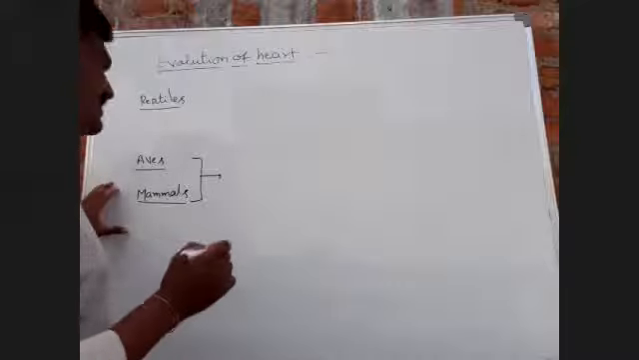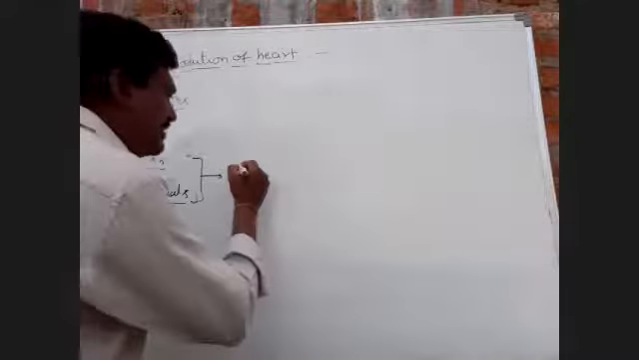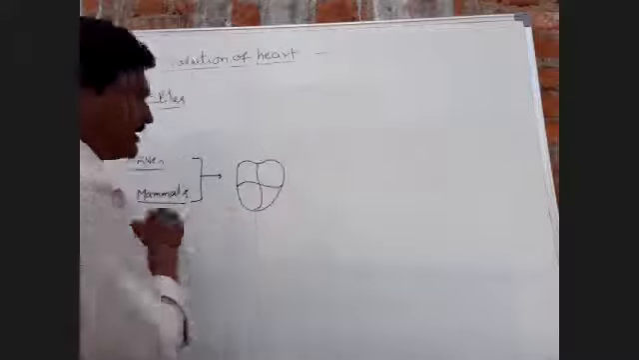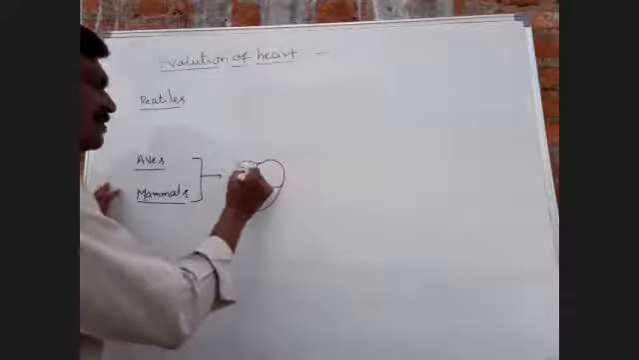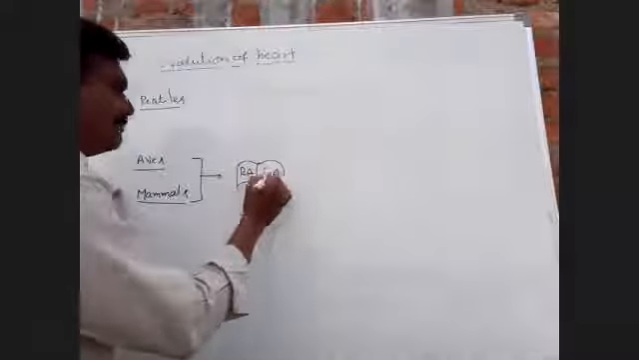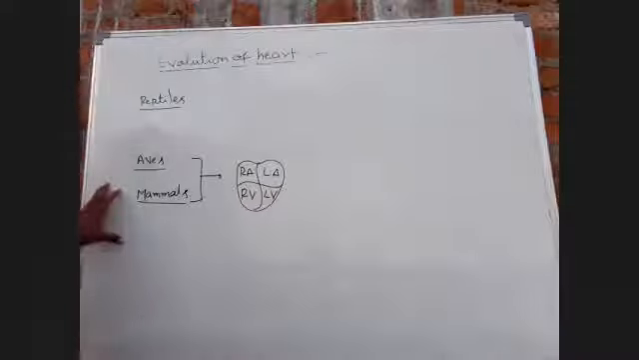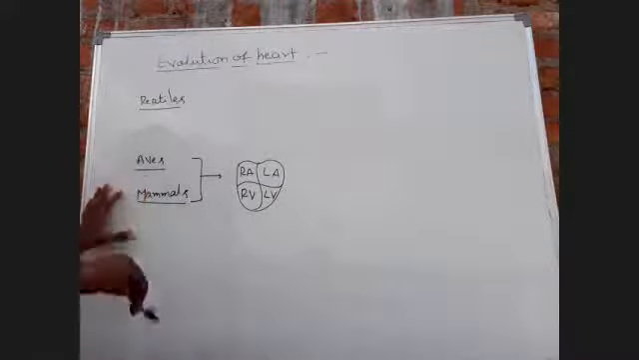In aves and mammals, there is a completely divided four-chambered heart. There is a right atrium and a left atrium, a right ventricle and a left ventricle. So a completely divided four-chambered heart is present in aves and mammals.